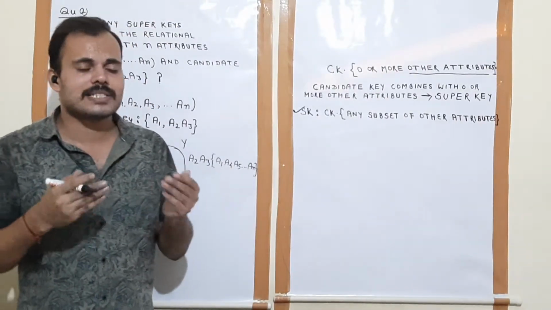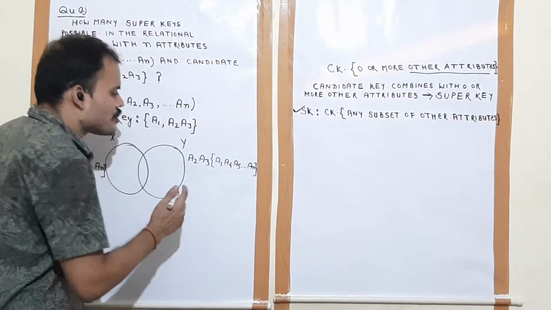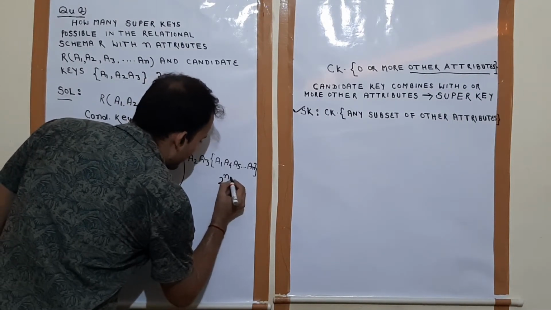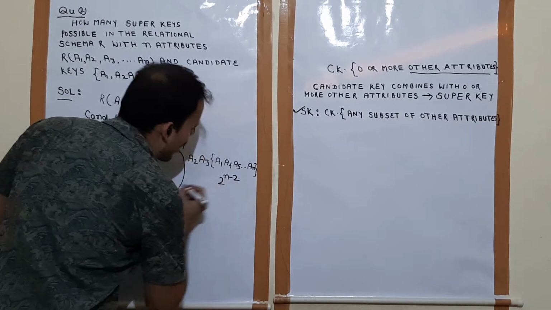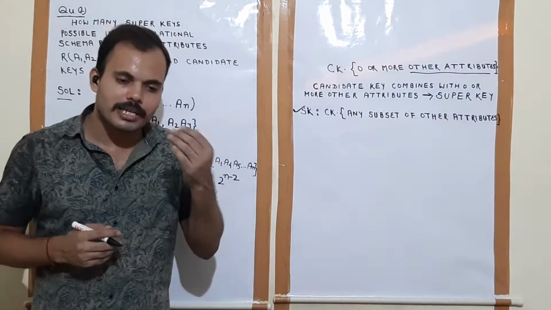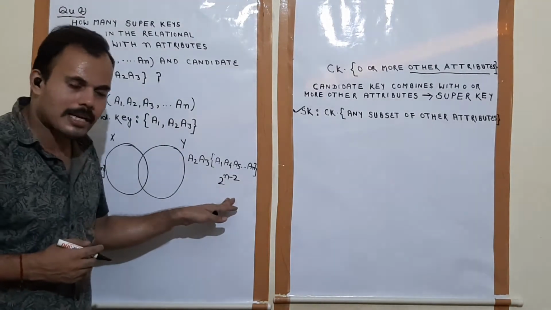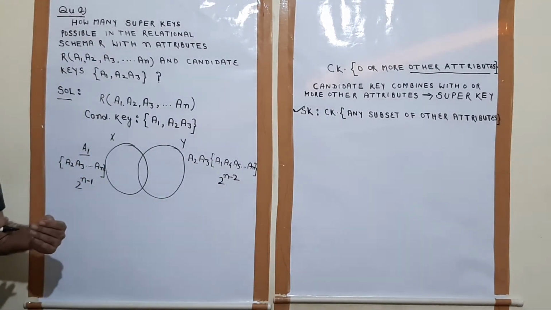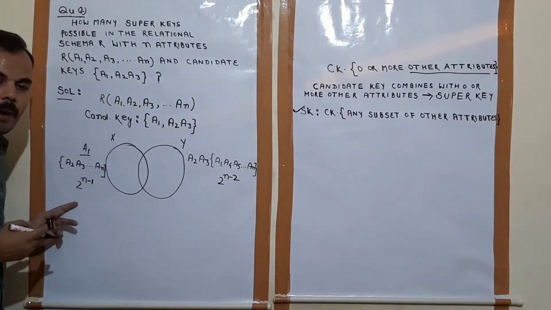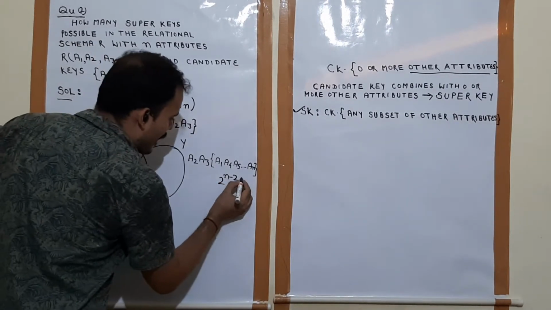Means how many subsets are possible of a set containing n minus 2 elements? 2 to the power n minus 2. So the number of super keys possible over the candidate key a2, a3 is 2 to the power n minus 2, and over the candidate key a1 is 2 to the power n minus 1.